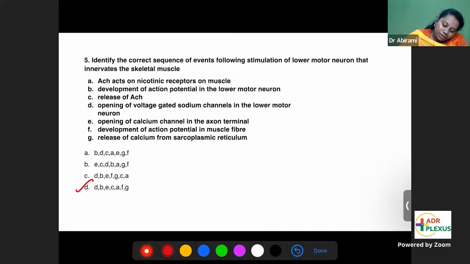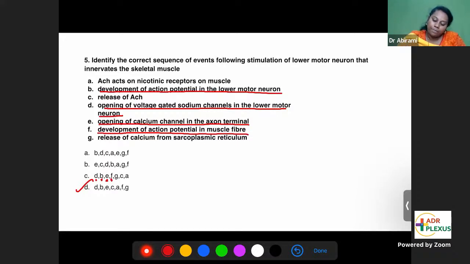So let's trace that. First thing that happens, opening of voltage gated sodium channels in the lower motor neuron. Yes. Then followed by development of action potential in the lower motor neuron. Yes. And followed by E, opening of calcium channel in the axon terminal. Yes. Followed by F, development of action potential in the muscle fiber. Yes. Followed by release of calcium from SR, followed by